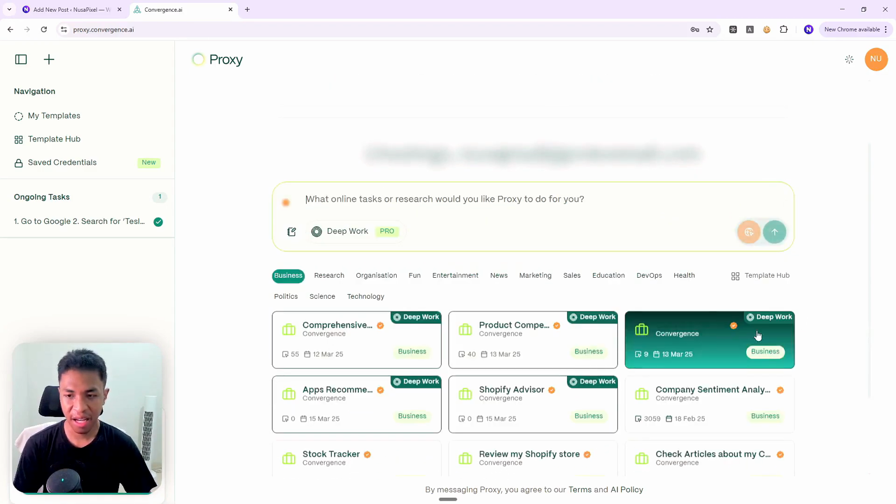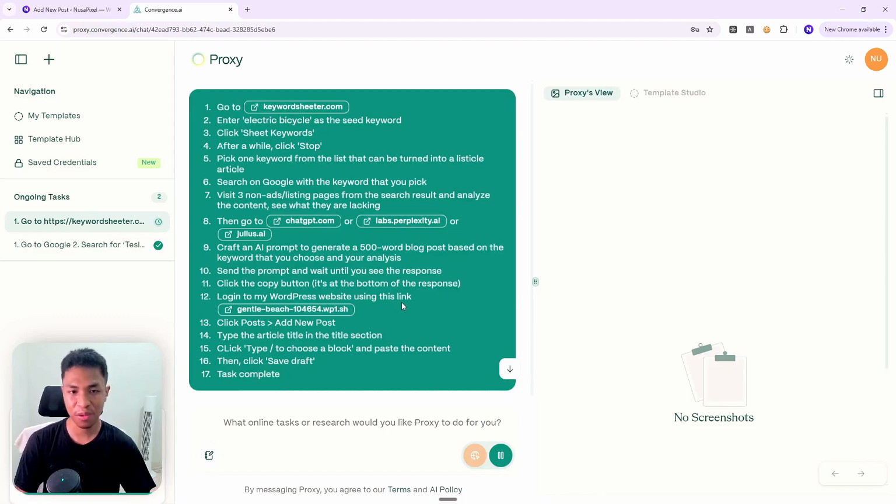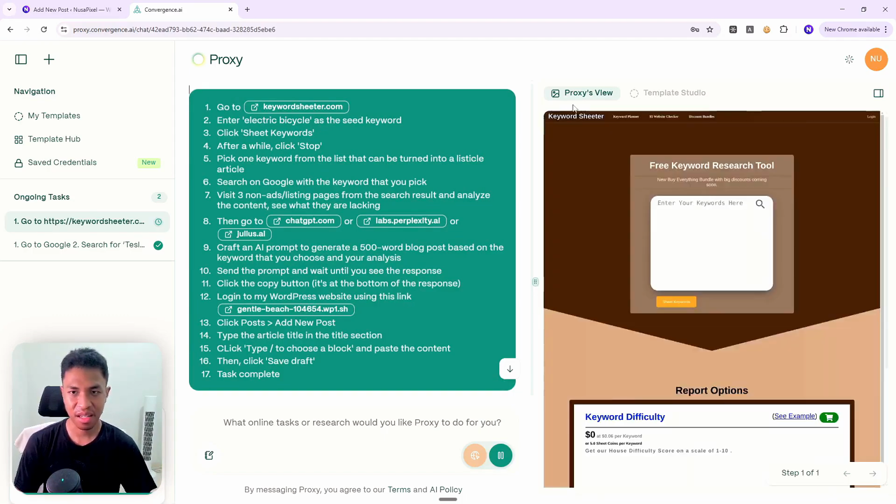And I have done this before, but with mixed results. This is really the challenge of AI. Even though you are giving it a very specific prompt, sometimes AI will wander around doing something that it is not supposed to do. But that's why we have this interface. On the right side, there is this preview where you can see what AI is trying to do. And this is going to help you a lot to see whether or not AI is still on track following all the steps or it is trying something else.